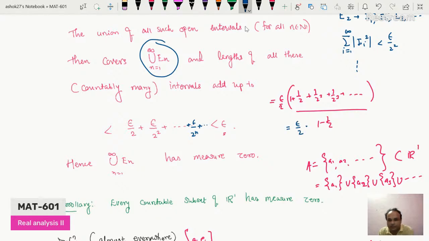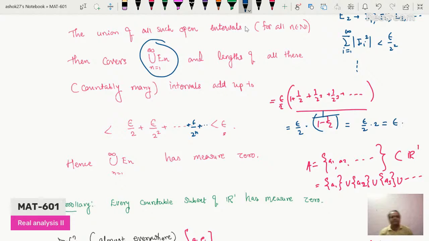epsilon divided by 2 into 1 upon 1 minus half, and that is half. So this half will be at the numerator, and you will get epsilon by 2 into 2, and that is equal to epsilon. So naturally their length will be less than epsilon, and the union of all these intervals covers